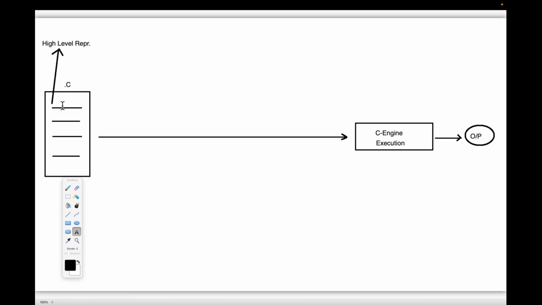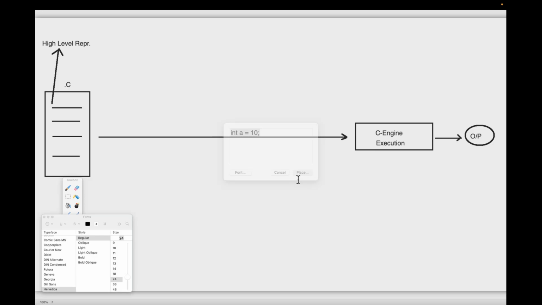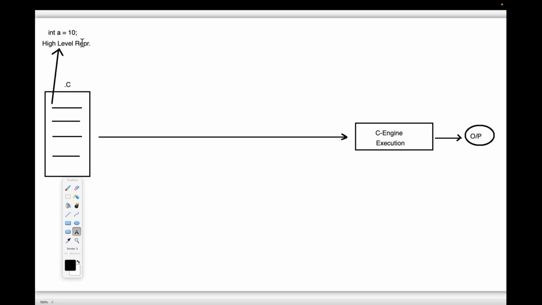It may be C or C plus plus or Java or Python, whatever it may be. All of these come under high level languages. High level languages are developer friendly languages. Say for example, I want to declare a variable: int a equal to 10. This is a high level representation.